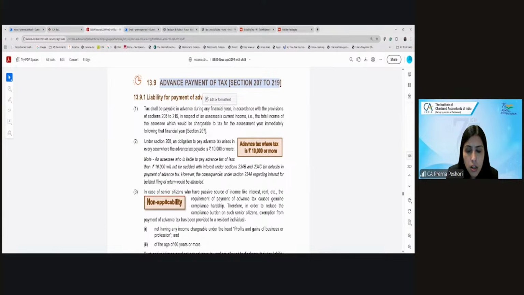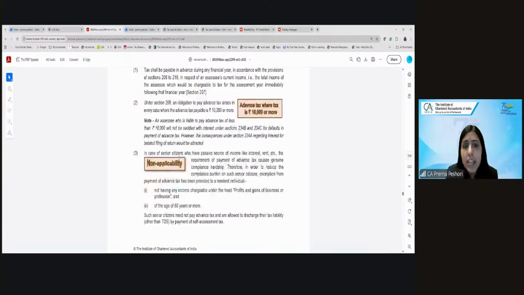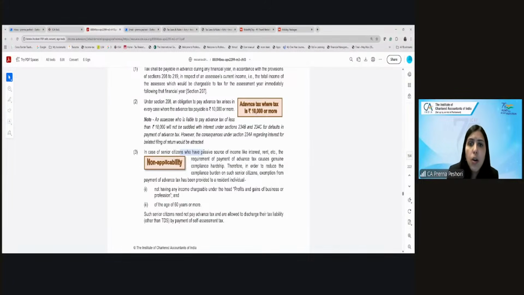If it is less than 10,000, you are not required to pay the advance tax. And in case of senior citizens who have interest and rental income, if they do not have any business income and they are resident senior citizens of more than 60 years, they are not required to pay any advance tax.